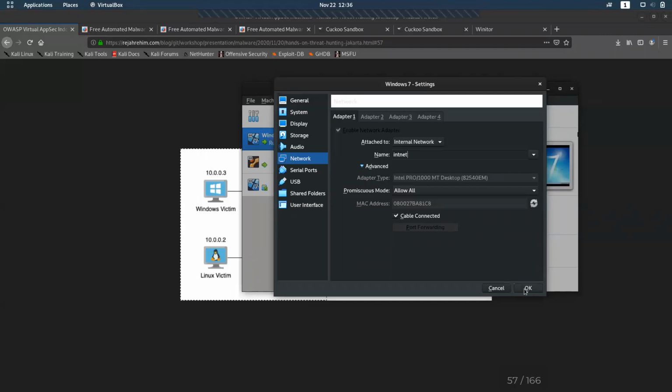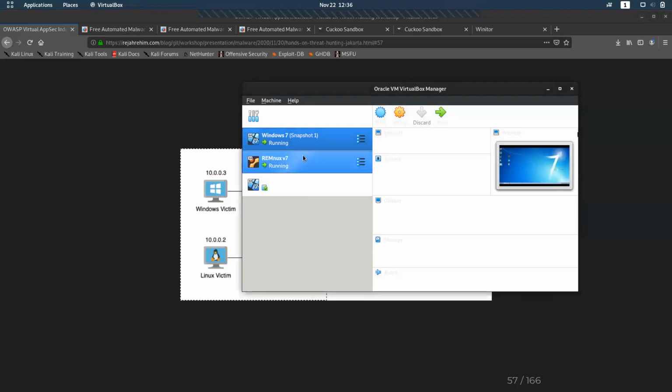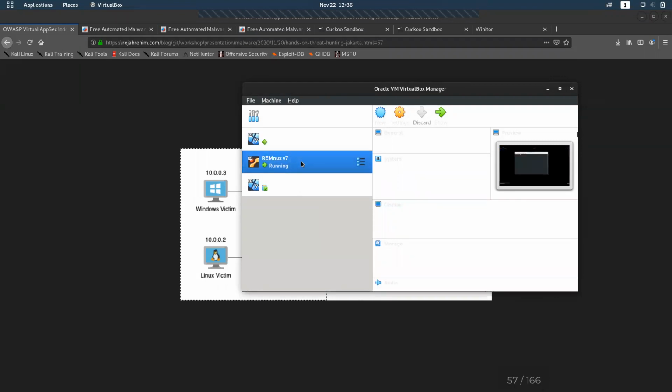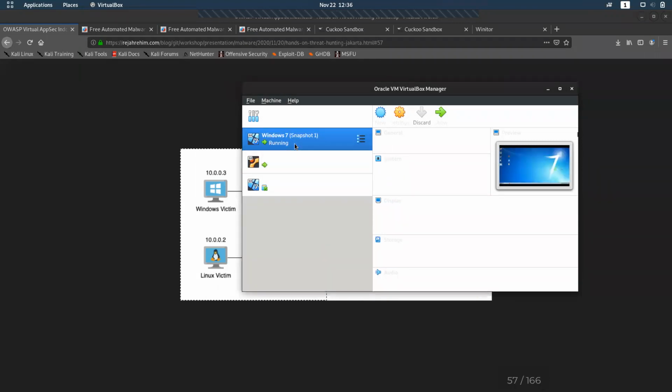Yes, that's how it is getting isolated. Right now, if you give both this internal network, these operating systems act alone. This Windows 7 won't communicate to the host which I'm using. Remnux won't communicate to Windows 7, and Remnux won't communicate to Kali. So this is acting as three different computers in three different networks. It has no connection in between, so we have to assign IPs and make the networking communication possible.